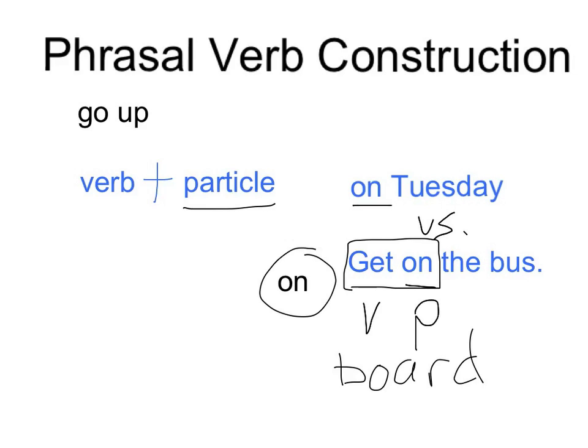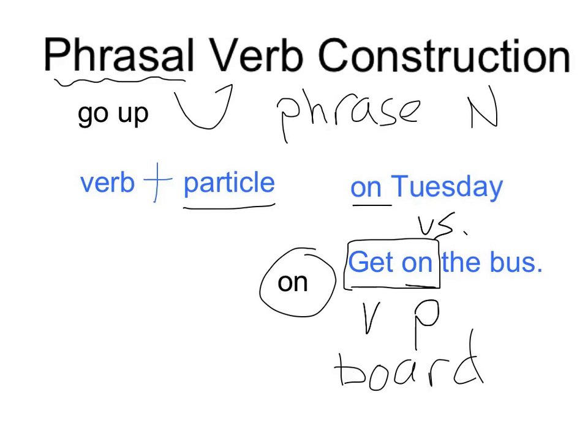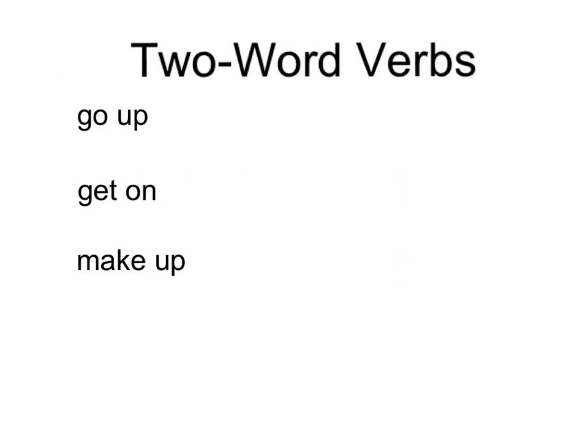Also, as a side note, the word phrasal is actually an adjective. You're probably familiar with the word phrase, and this is a noun. All we're doing here is changing phrase to phrasal in order to describe our noun, which is verb, so phrasal verb, just as a side note. Phrasal verbs are often also called two-word verbs or three-word verbs. Here are 3 examples of two-word verbs because, of course, they consist of 2 words. The third phrasal verb here, make up, is one that we have not covered yet.